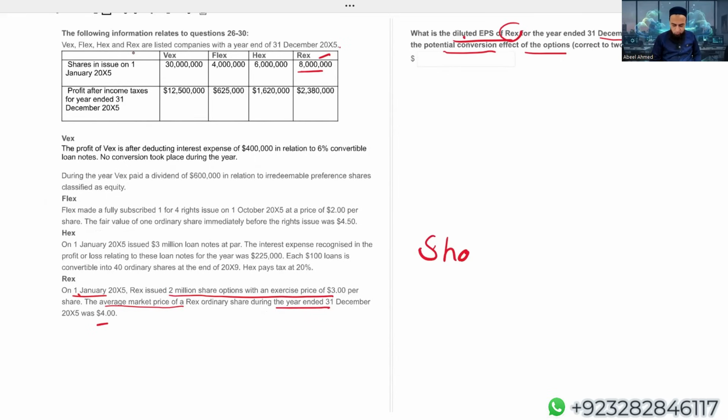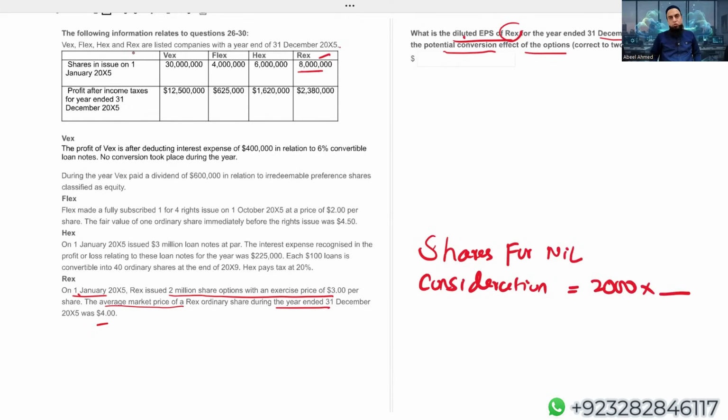Let us first calculate shares for nil consideration. Again, I'm ignoring 3 zeros just for the sake of simplicity. Total number of share options, there are 2 million. I'm taking 2000, divided by average market price, which is 4. Now, we are calculating shares for nil consideration.